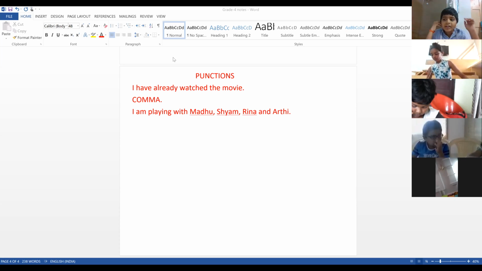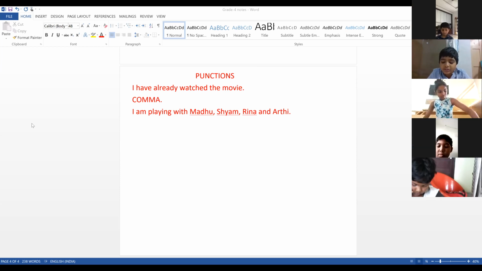A comma is generally used to separate phrases or items in a list. Very good. Phrases or items in a list. You see one example here: I am playing with Madhu, Shyam, Reena and Aarti. These are nouns, a few friends with whom you are playing. So we have divided these nouns with the comma.